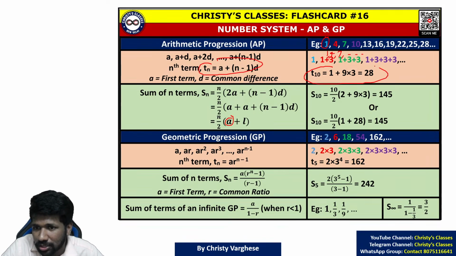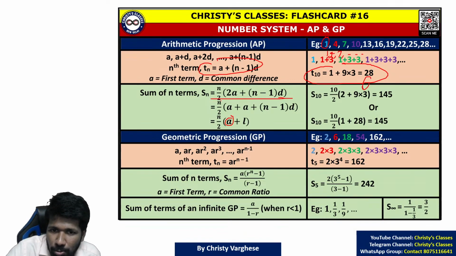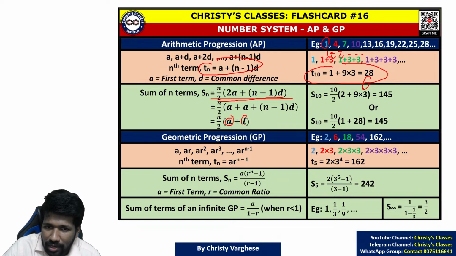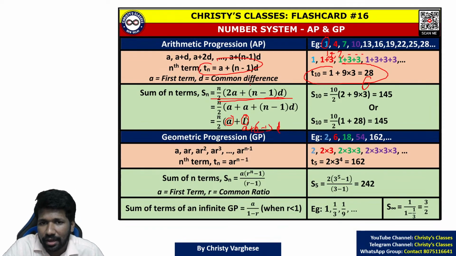Find T10 using this formula and you can substitute it here. And that is what this formula means. What is l? l is the nth term, that is a plus n minus 1 d. Using that you can find the l value, because nth term is a plus n minus 1 d. Last term is also the nth term. So a plus n minus 1 d you can substitute here. a plus a plus n minus 1 d will be 2a plus n minus 1 d.